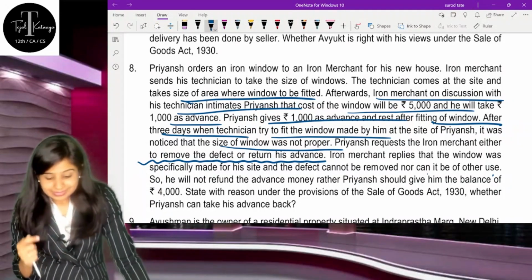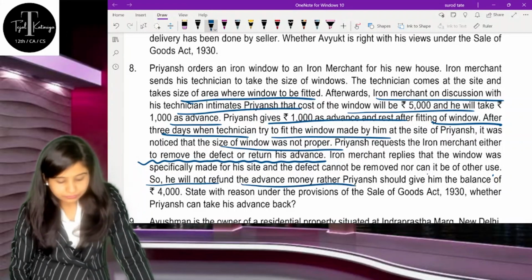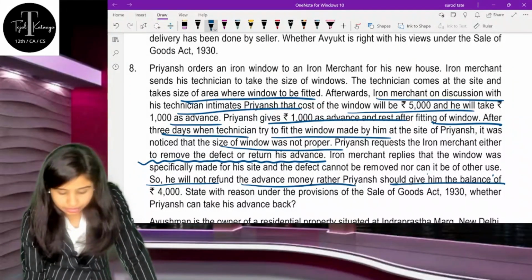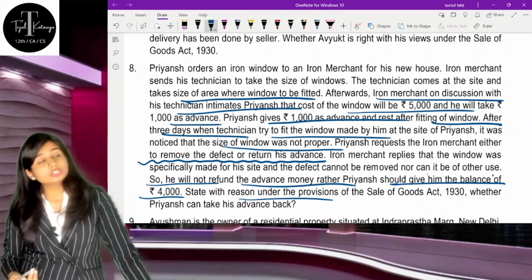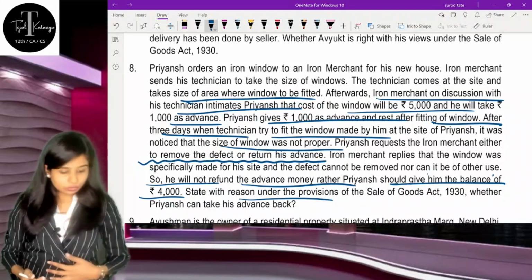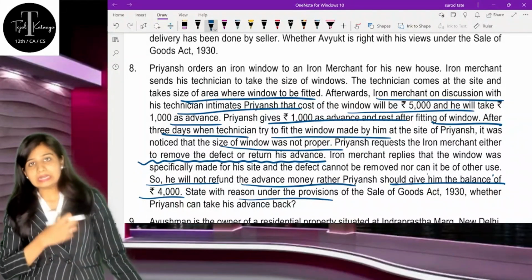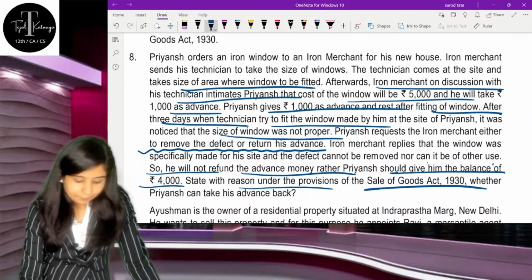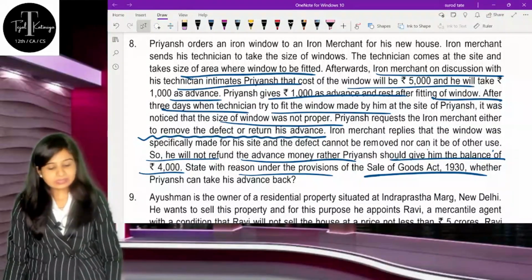Now because of this, according to the iron merchant, Priyansh cannot ask for a refund, and Priyansh should give him the balance of rupees 4,000. According to Priyansh, he should either give back the advance or remove the defect. Now you have to answer according to the Sale of Goods Act 1930 whether Priyansh can take his advance back or not.